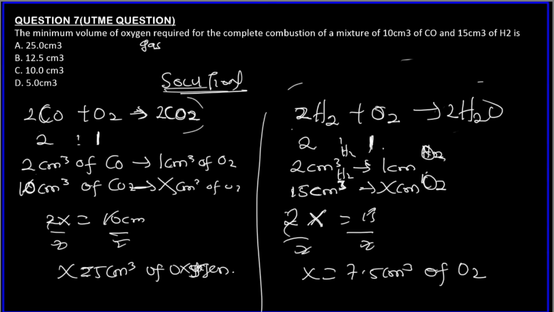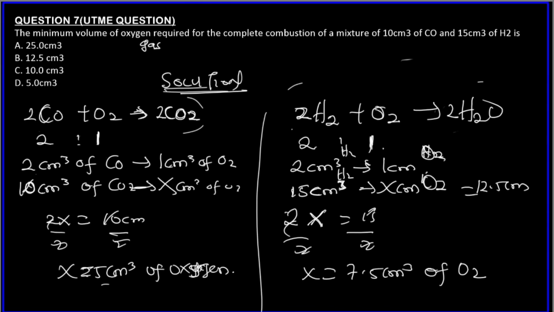What do we do here? We now add both of them. Remember, we are looking for the minimum volume of oxygen required for the complete combustion. That means when we put, let's say, 5 centimeter cube of oxygen, that 5 centimeter cube will only be able to react with CO, right? But then when we now put 12.5, 7.5 plus 5 is 12.5 centimeter cube.